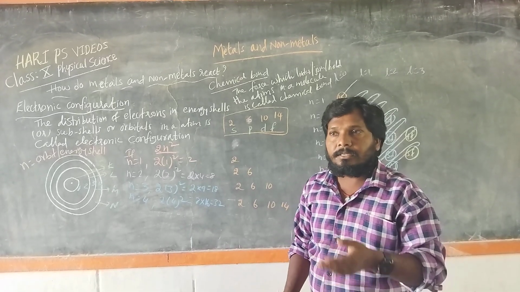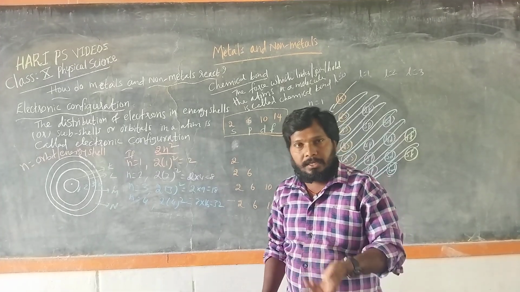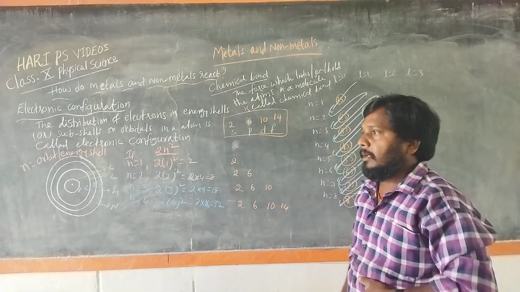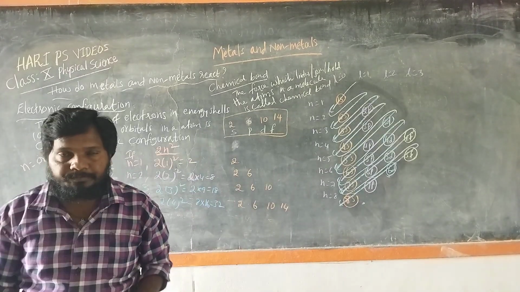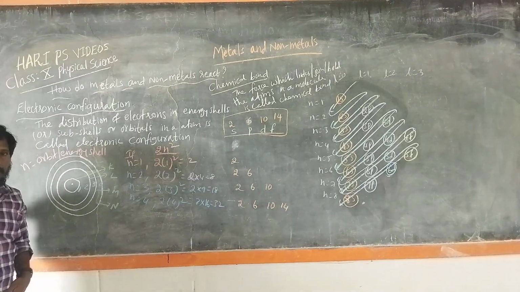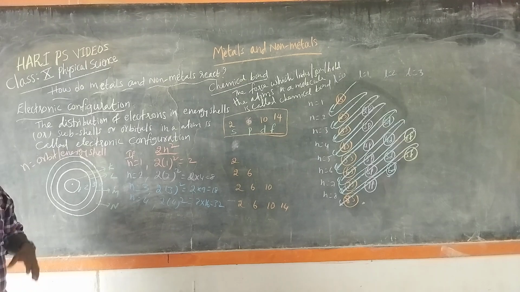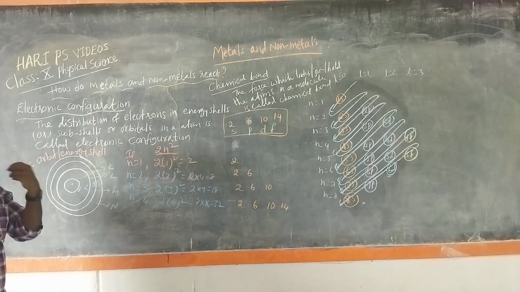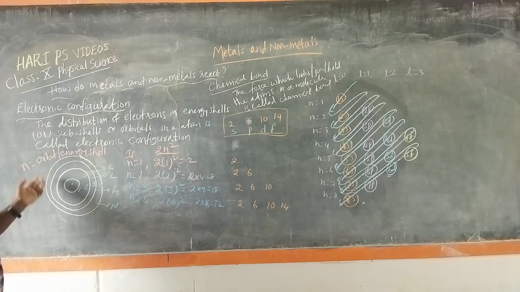The electrons are revolving around the nucleus in their own circular paths. The circular paths are called energy levels, energy shells, or orbits.